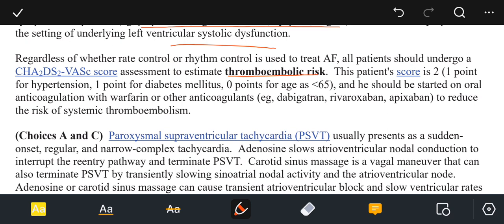The patient's score is 2. 1 point for hypertension, 1 point for diabetes mellitus, and 0 points for age as it is less than 65. So he should be started on oral anticoagulation with warfarin or other anticoagulants, for example dabigatran, rivaroxaban, apixaban, to reduce the risk of systemic thromboembolism.